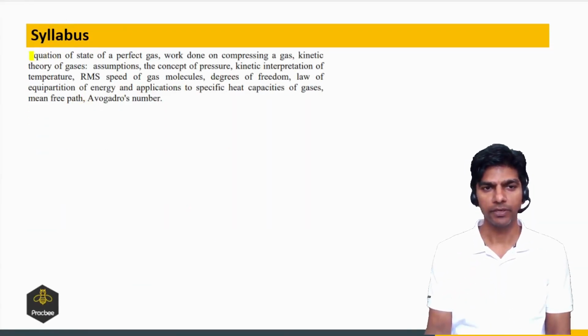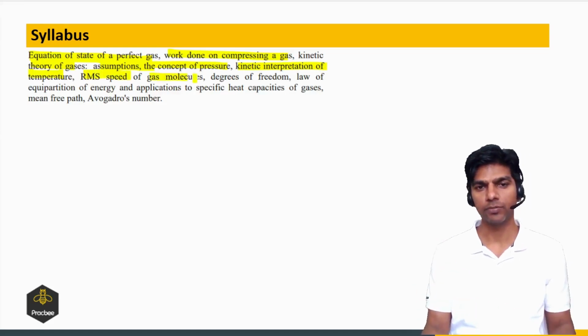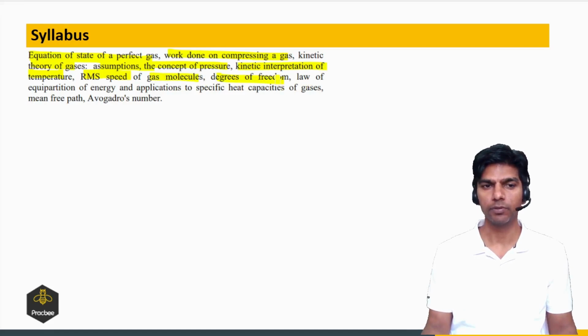First there will be the ideal gas equation, then work done on compressing a gas, and kinetic theory of gases. This work done part we will study in thermodynamics. Then assumptions, the concept of pressure, the kinetic interpretation of the temperature, like what is the formula of kinetic energy, the RMS speed of the gas molecule, and then the degree of freedom concept, law of equipartition of energy, and then the application to specific heat capacity of gas. This specific heat capacity I will discuss in the thermodynamics one shot. Then mean free path, and Avogadro number.